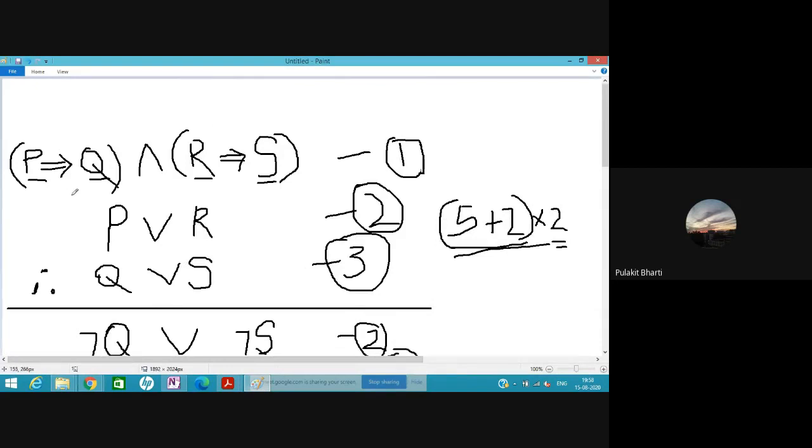See, the main structure of the dilemma was P implies Q. If P, then Q, and if R, then S. Okay, this was the major premise. Now let's come to the example.